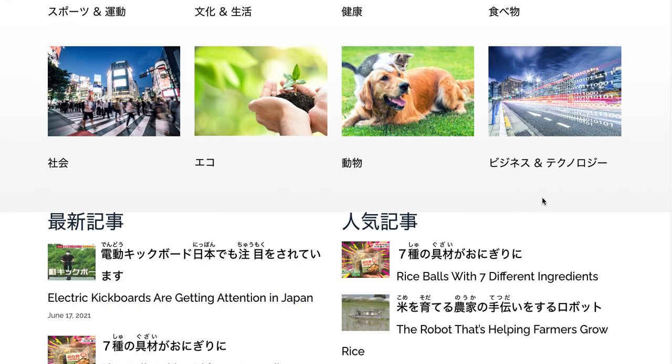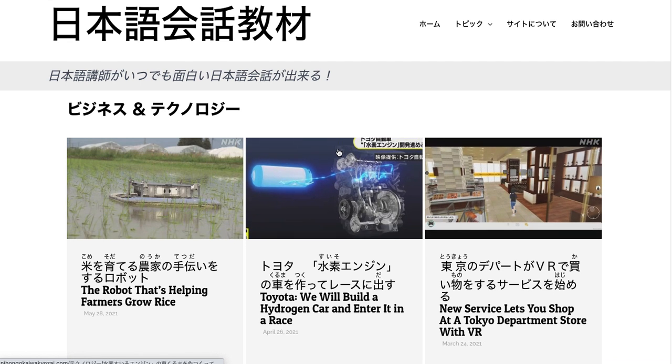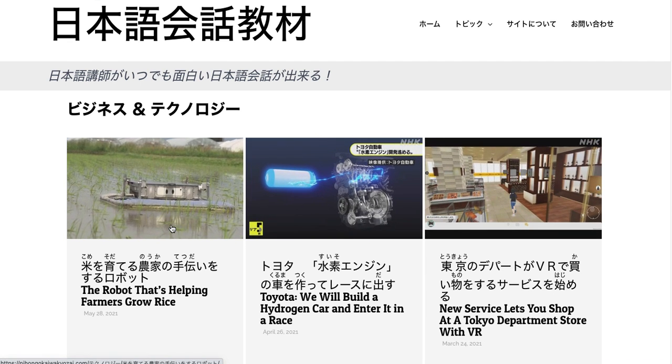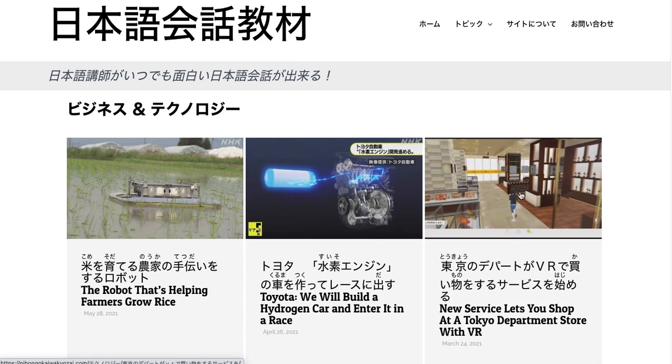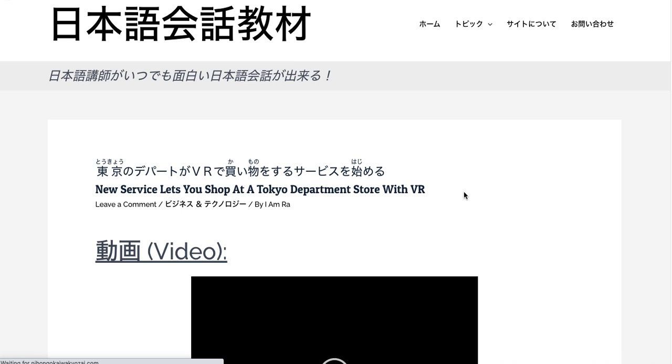But for example, for the tour, we can go to one of the categories. I'll just pick business and technology here. And here we have an article about a robotic rice farming machine, and then Toyota's hydrogen car engine article. And we can click on any one of these. This one is virtual tours of department stores in Tokyo, which is kind of fun.